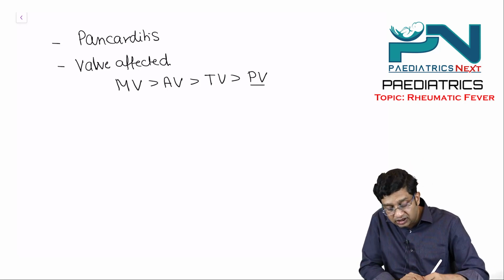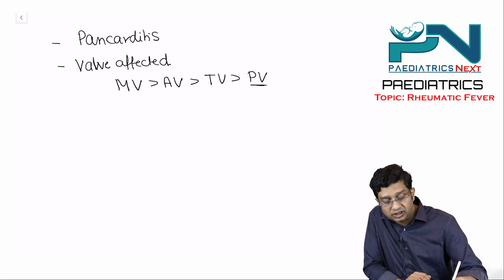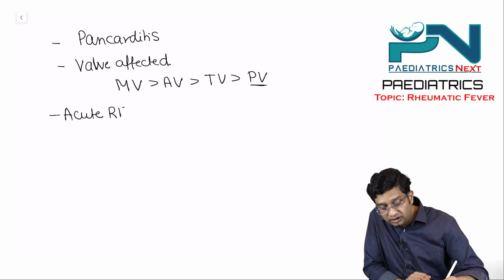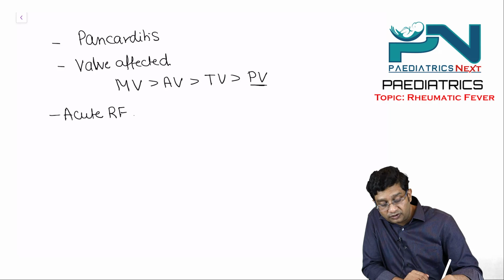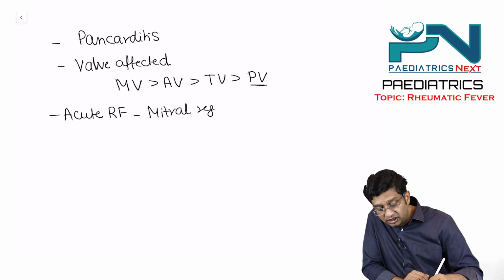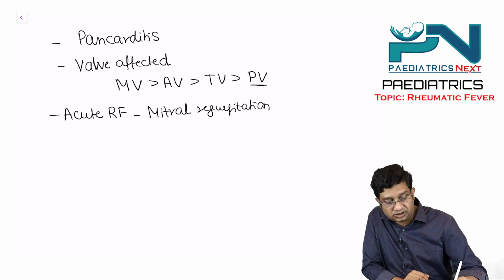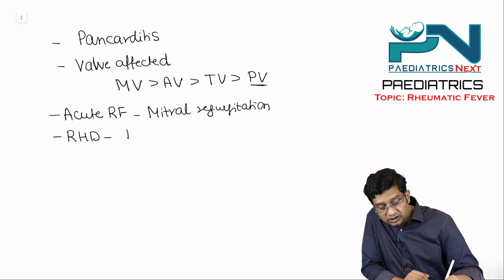The answer is the pulmonary valve, right? In acute rheumatic fever, what you get is mitral regurgitation. In rheumatic heart disease, what you get is mitral stenosis.